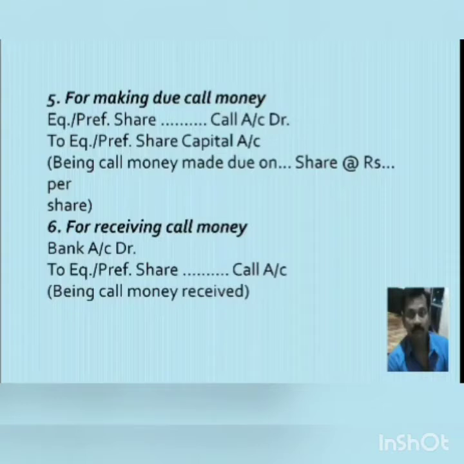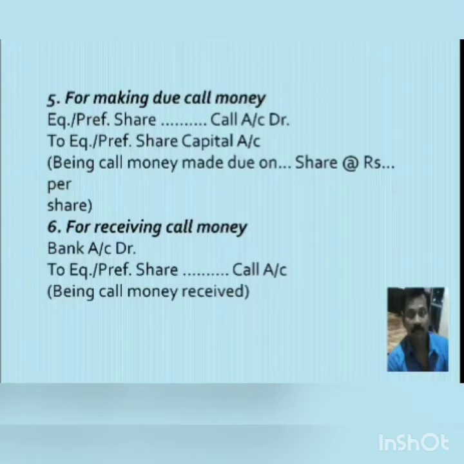For example, say company has called the whole money during the first call itself. So here it will be equity or preference share first and final call account debit to equity or preference share capital. Now after making the call, we will receive the call money from the shareholders. So again the next entry will be bank account debit to equity or preference share first and final call account.